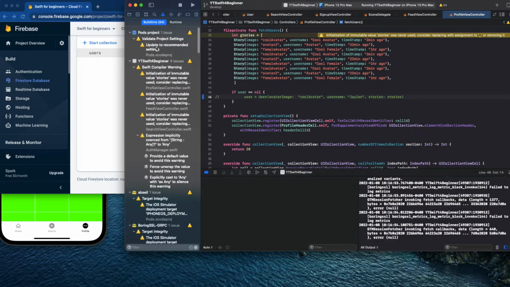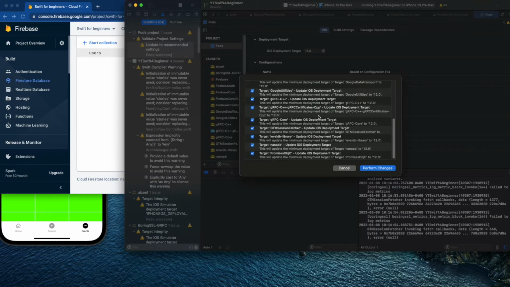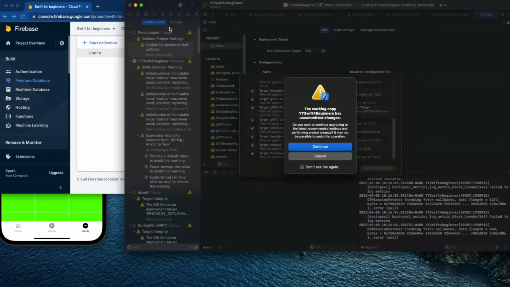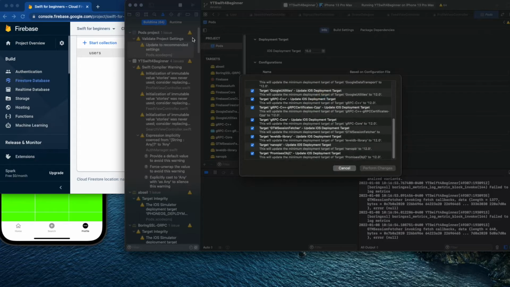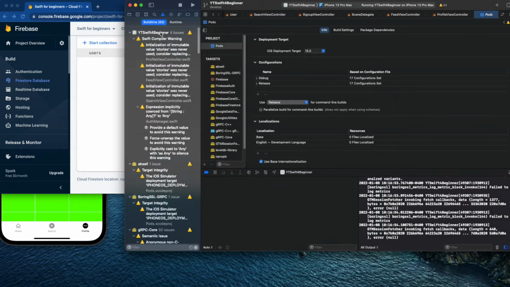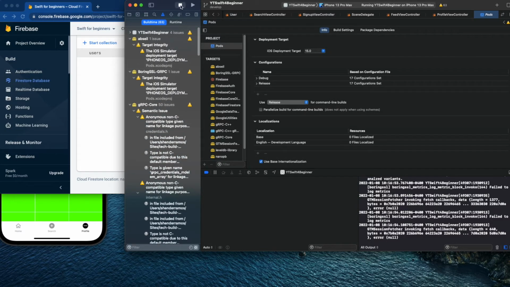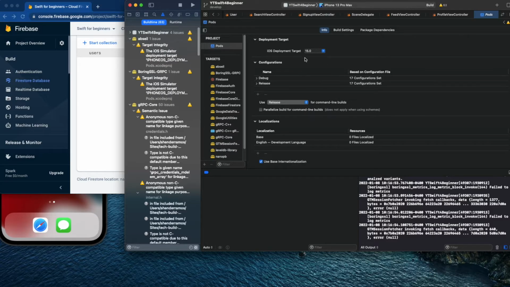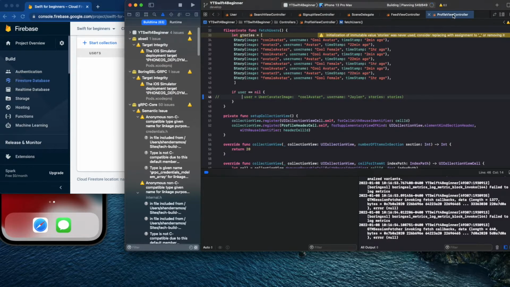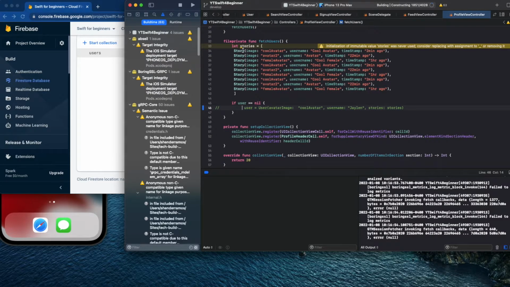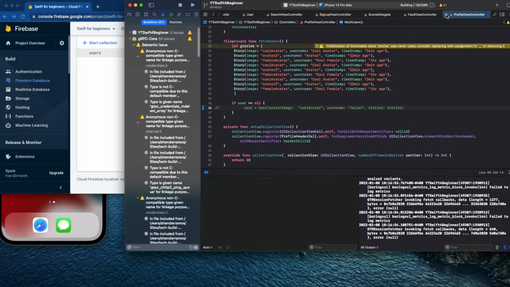Okay, if you get this, just update this, it will update all the stuff. Because when we do a pod update, a lot of the time, or pod install, when we start Firebase, a lot of things in the project change. Boom, so that's one away. But still, if you run it, it still runs fine. And okay, I don't wanna go here.